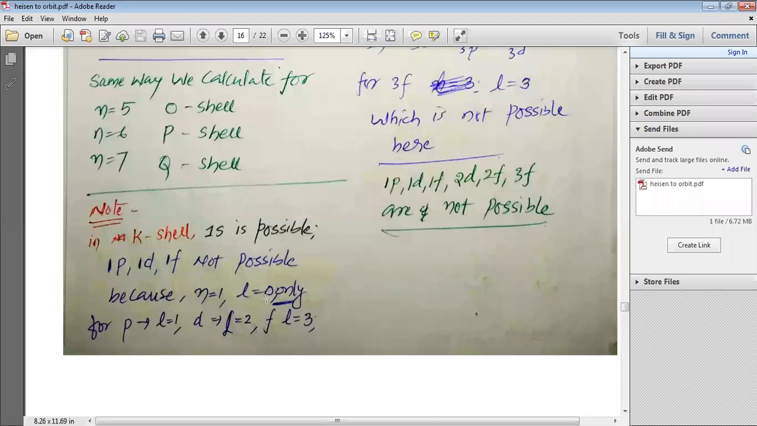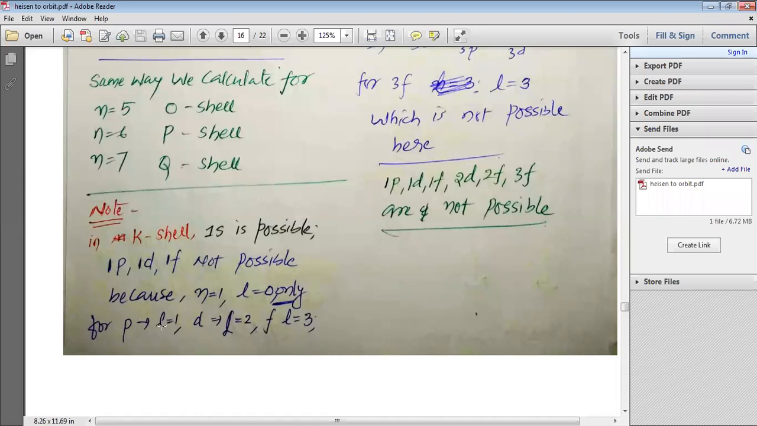When L is equal to 1, it represents the p orbital. When L is equal to 2, it represents the d orbital. When L is equal to 3, it represents the f orbital. But L has only the 0 value, and that is why we cannot have 1p, 1d and 1f. That I have tried to explain.